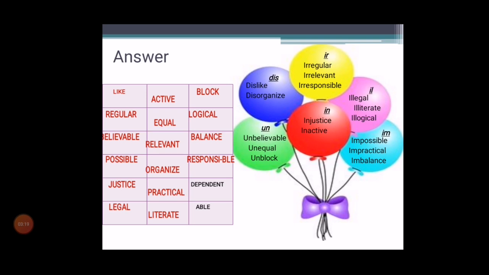Okay, next comes dependent, will become independent. Able will be disabled. Here you see all the words which are given in red. If you are adding a prefix with that, you will get the opposite, that is antonym, of the given word. Understood, children?